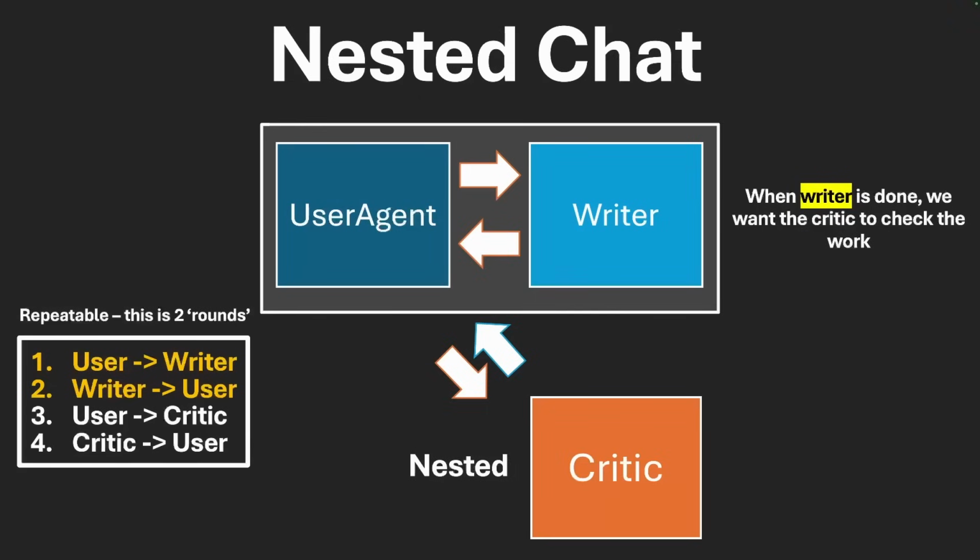So you might be asking, what's really the difference between this and just adding a critic into the group chat? Well, nested chats are a sequence of chats created by the receiver agent after receiving a message from the sender, and finished before the receiver agent replies. What this does is allow AutoGen agents to use other agents as their inner monologue to accomplish tasks. This kind of gives it an abstraction. Let's just look at how this is done in code.